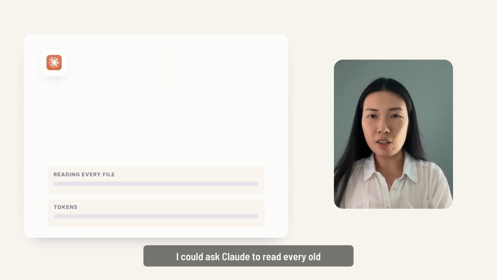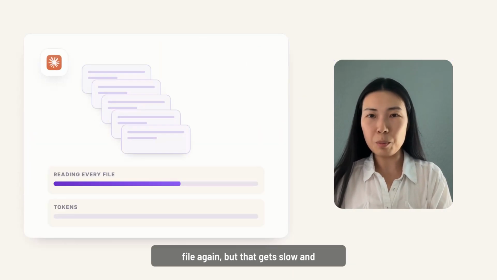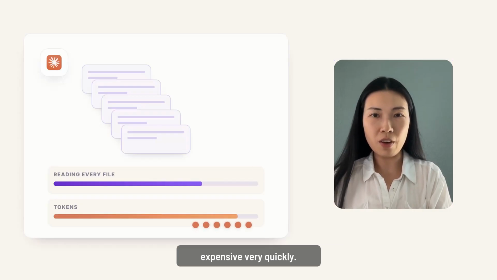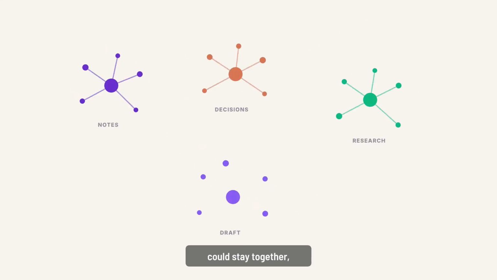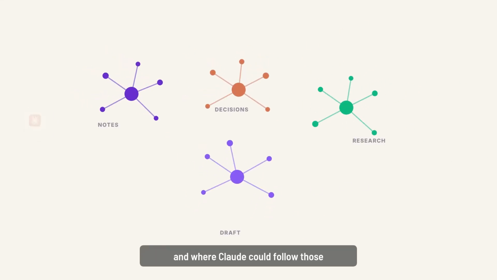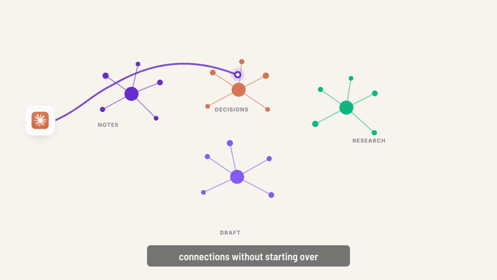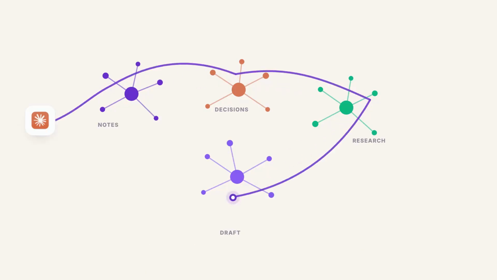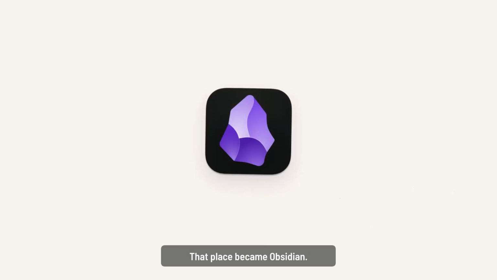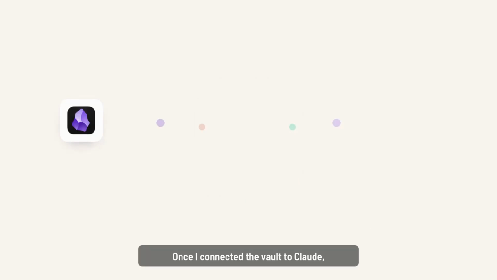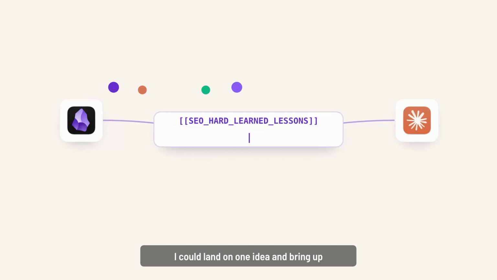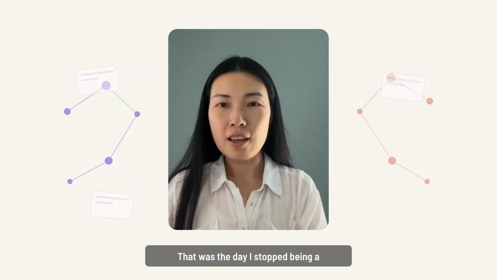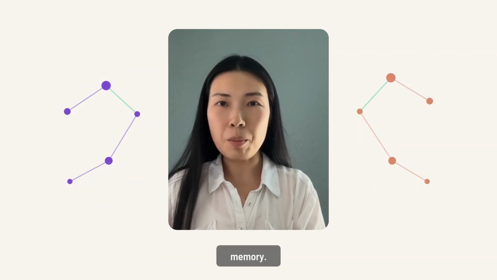So when I wanted one topic across my whole history, I still had to pull everything together myself. I could ask Claude to read every old file again, but that gets slow and expensive very quickly. I needed a connected place where my notes, decisions, research, and drafts could stay together, and where Claude could follow those connections without starting over every single time. That place became Obsidian. Once I connected the vault to Claude, I could land on one idea and bring up everything tied to it. That was the day I stopped being the memory.